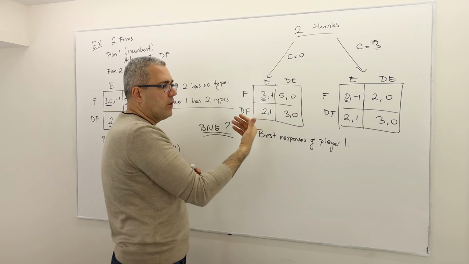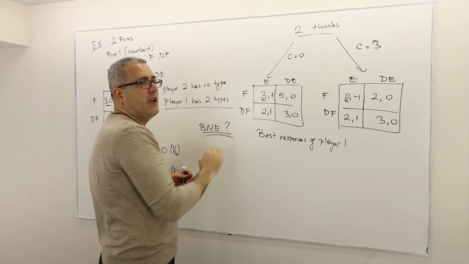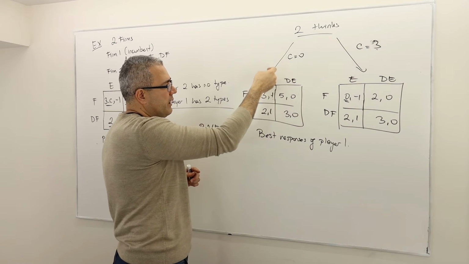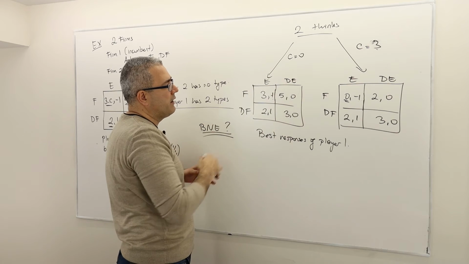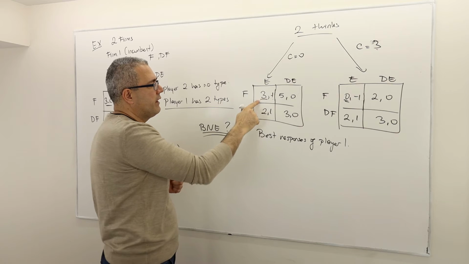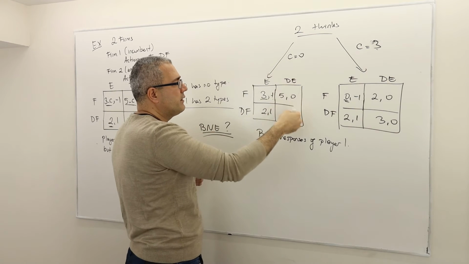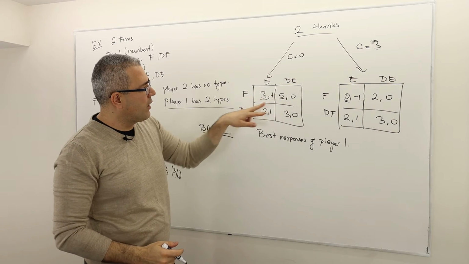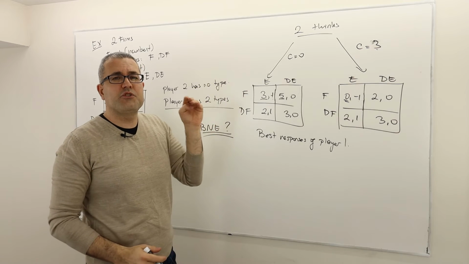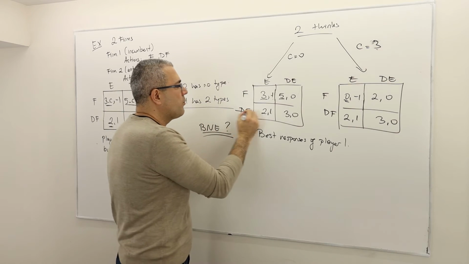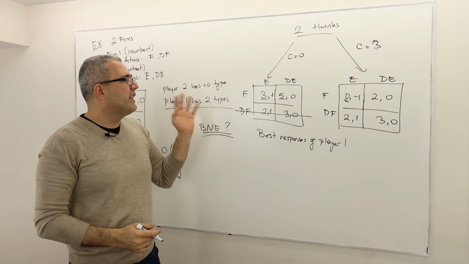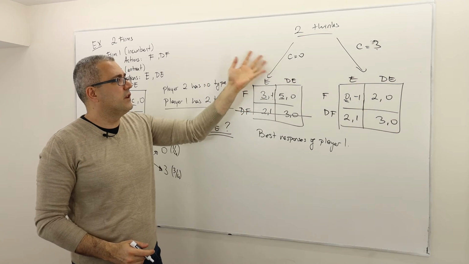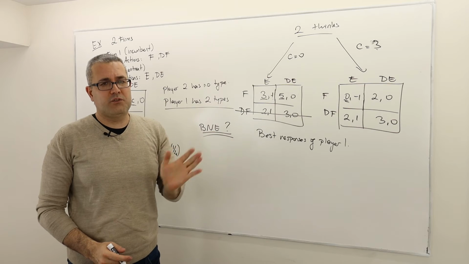So if C is 0, player 1 is going to know that this is the game. If this is the game, what is his best response? Well, if his opponent, player 2, plays E, enter, his best response is clearly fight, because 3 is a higher payoff than 2. If his opponent doesn't enter, his best response is again fight. If you look at those payoffs carefully, fight is strictly dominating don't fight. So what does that mean? That means player 1 will never play don't fight in this case.